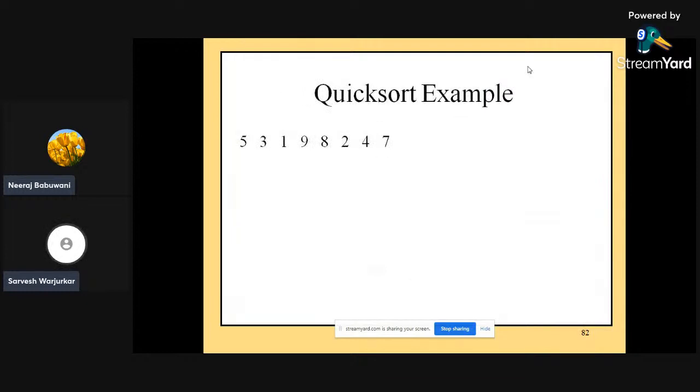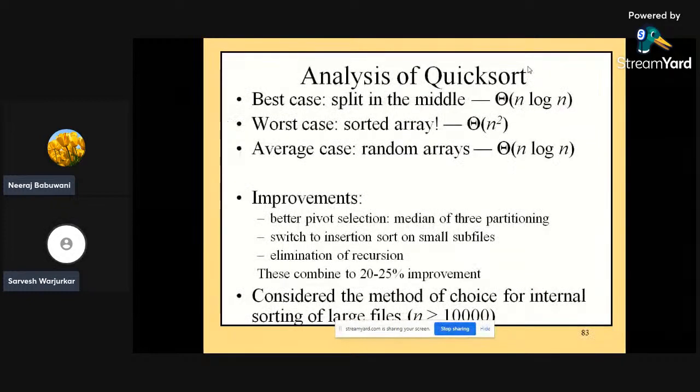Lastly, the quick sort example is like this: 5 3 1 9 8 2 4 7, and we can simply sort it by using this particular algorithm and these steps. There are three different cases of the quick sort algorithm in the time complexity analysis. The best case is theta of n log n. In terms of worst case analysis of quick sort, the time complexity is theta of n square, and the average case is theta of n log n.